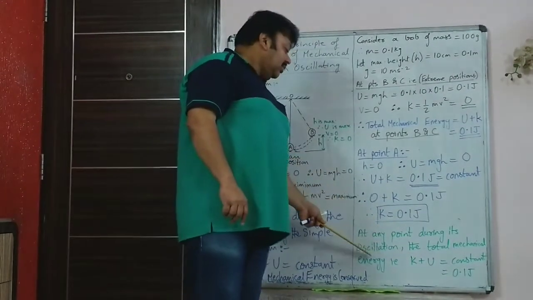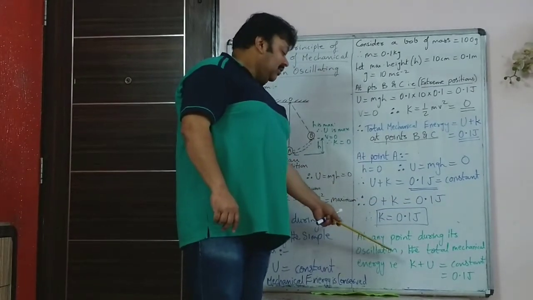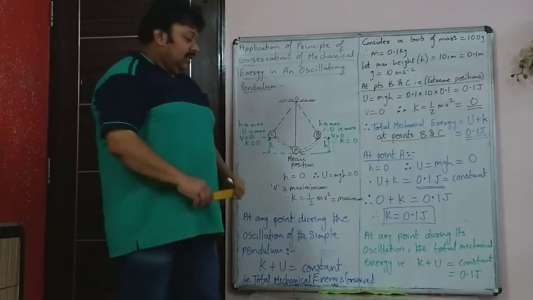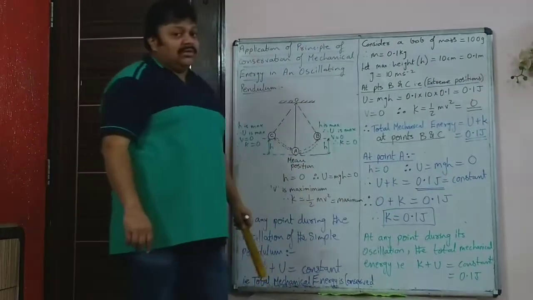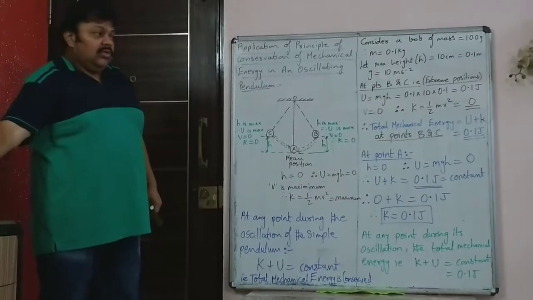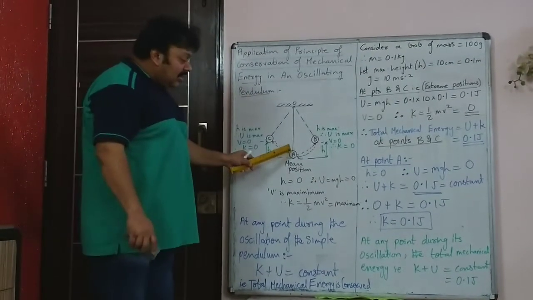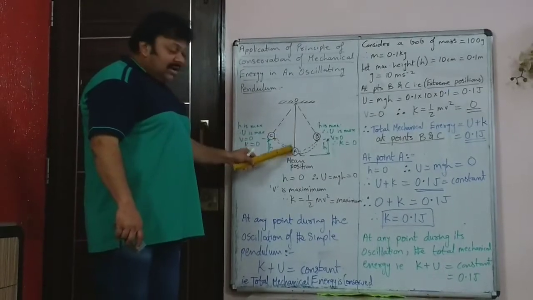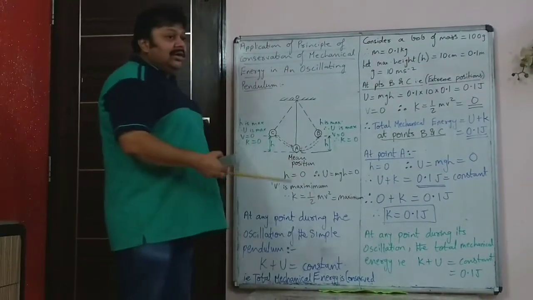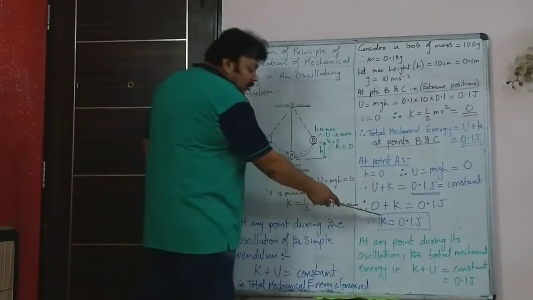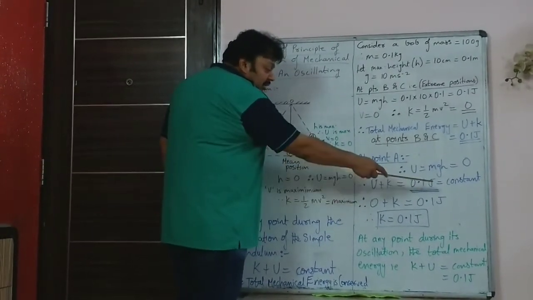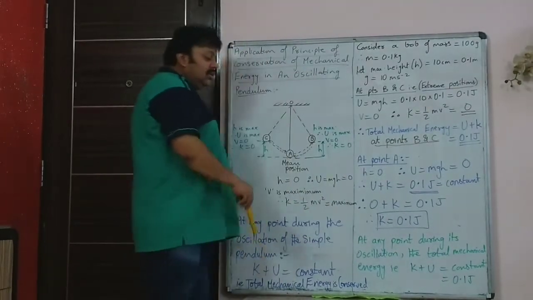At any point during its oscillation, the total mechanical energy, that is K plus U, will remain constant or conserved. The total mechanical energy will be 0.1 joule at any point during its oscillation. So now, if we have to find the velocity of the Bob at this point A, we can use this logic: at point A, what is the kinetic energy? It is 0.1 joule. Why? Because we found potential was 0, total will remain conserved, that is 0.1. So kinetic is 0.1 joule.